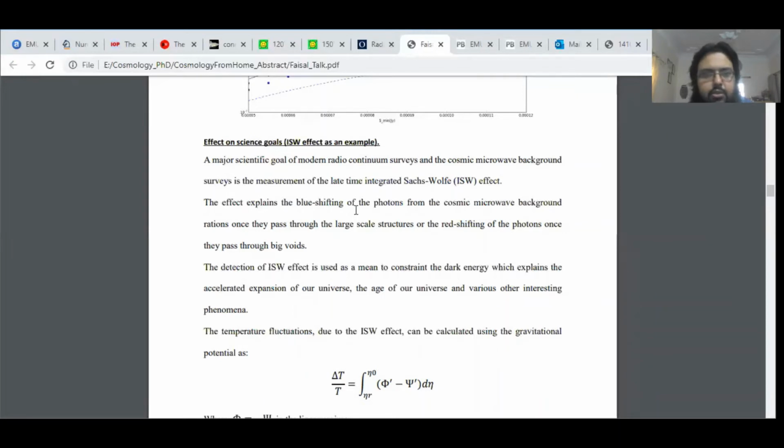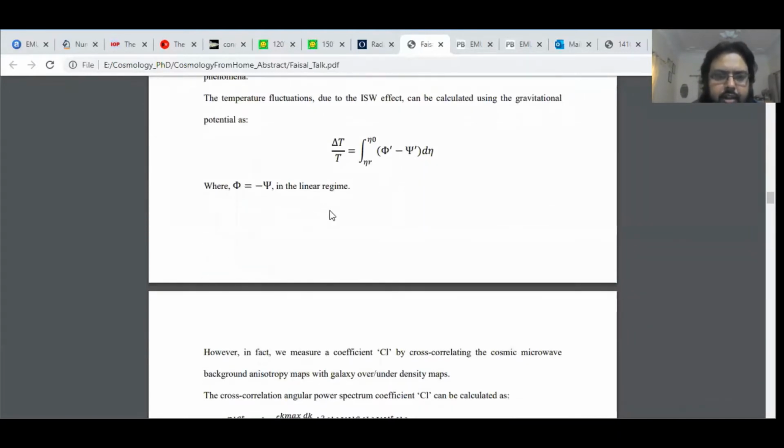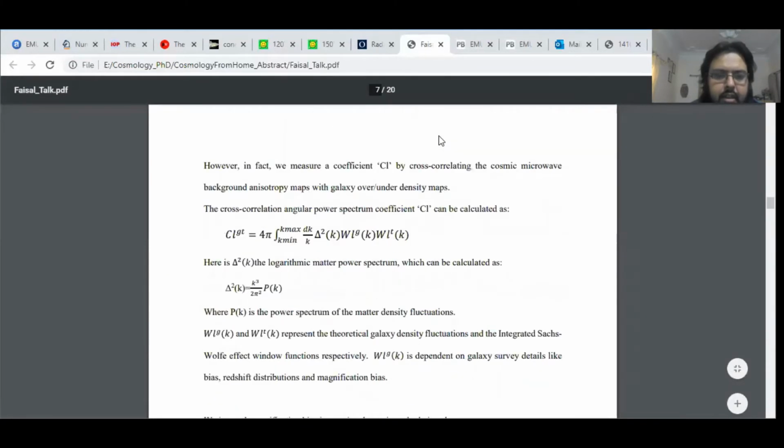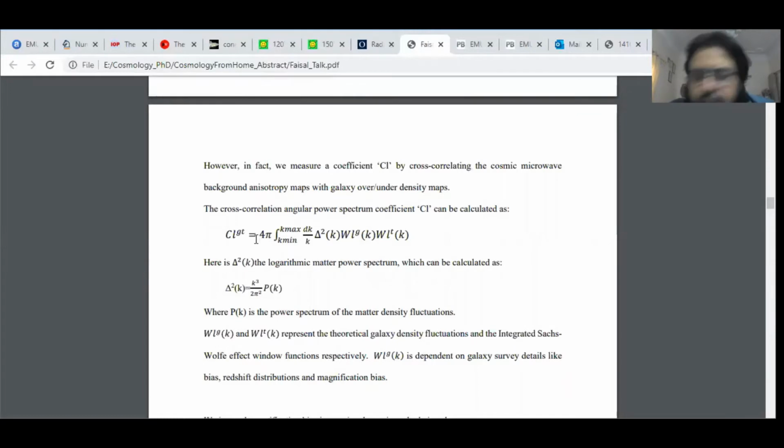And similarly, if it goes through voids, it will have relatively colder temperatures because of the underdensities. And this is the theoretical picture. Since we cannot directly measure the ISW effect from CMB maps, because the overall amplitude is very small compared to the rest of the signal, what we do is cross correlate CMB maps with galaxy overdensity and underdensity maps.